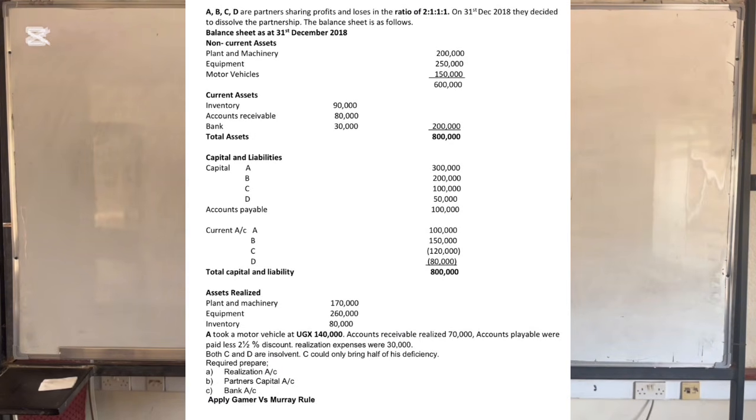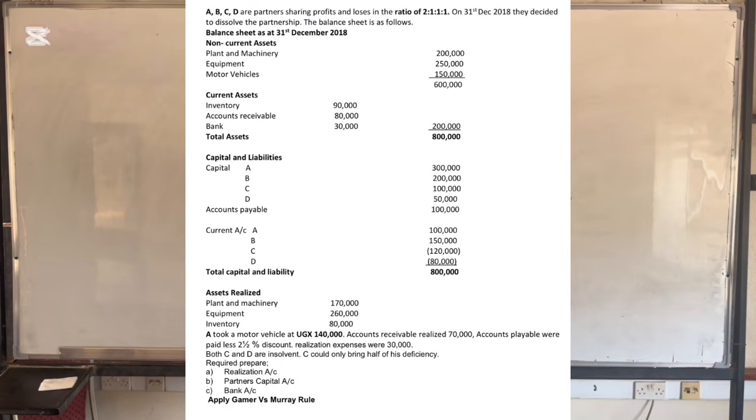Then we have a current account where we have A 100, B 150, and then C 120,000, but it's in brackets, meaning that was a deficiency. And then we have D, which is 80,000, still in brackets, which is a deficiency. And then we have total capital and liabilities as 800,000. Then they're telling us the assets realized: plant and machinery at 170,000, equipment 260, and then inventory at 80,000.